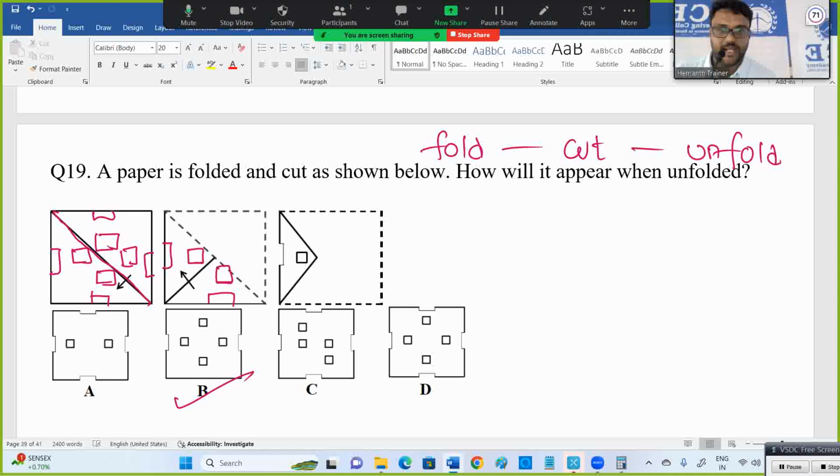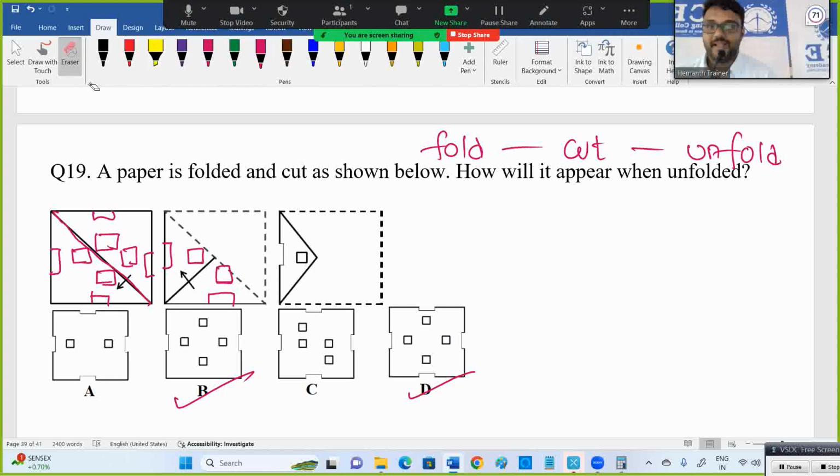One moment. A, B, yeah, B wrong. D, D. Why is B wrong? Only in left and right that cut is there. That cut parts should be available in all. But here only here and here are available.